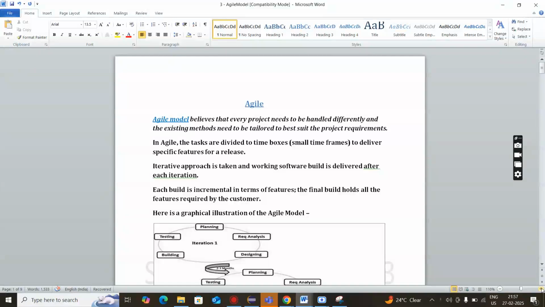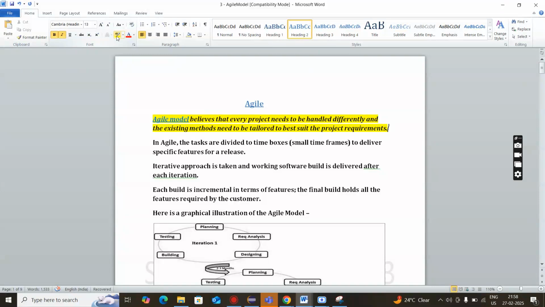Agile believes that every project needs to be handled differently. So, Agile is saying we need to handle every project differently, and existing methods need to be tailored to best suit the project requirements. So, we have to divide the project in small parts, and then we need to merge it.